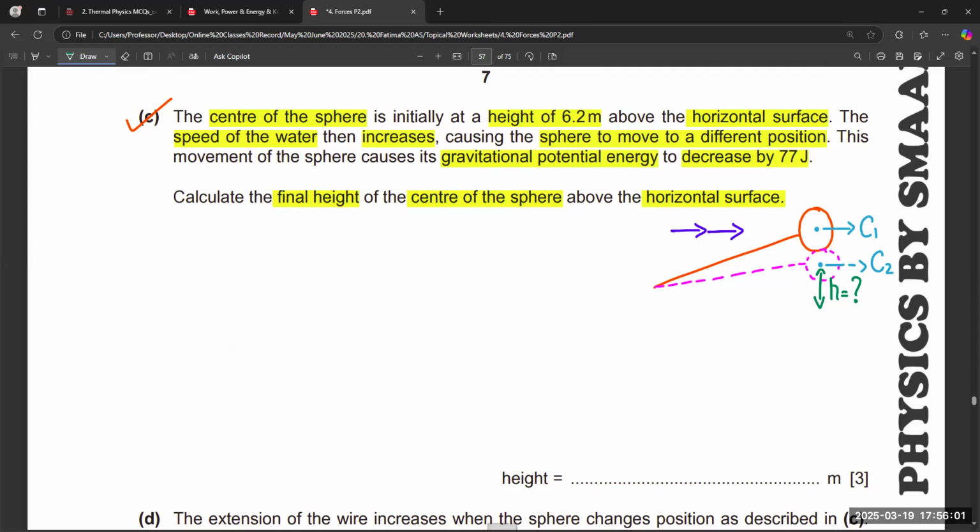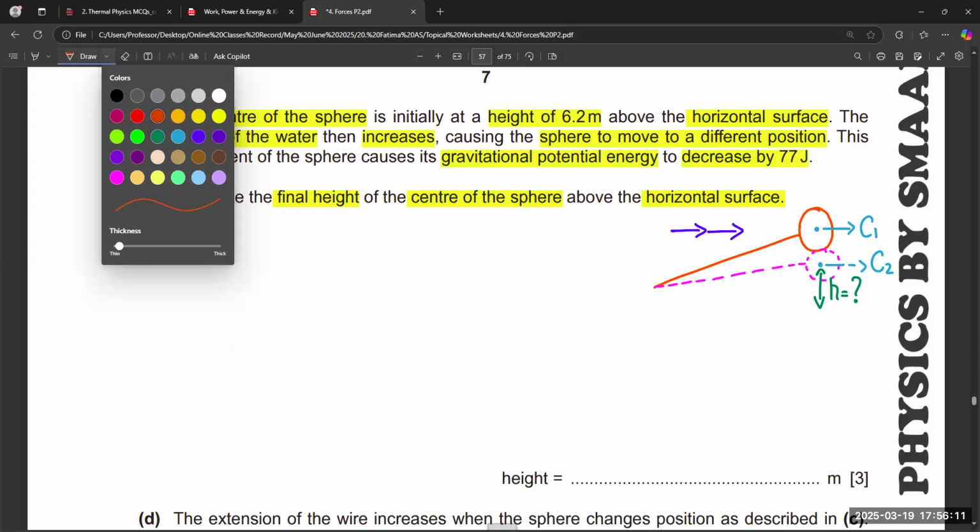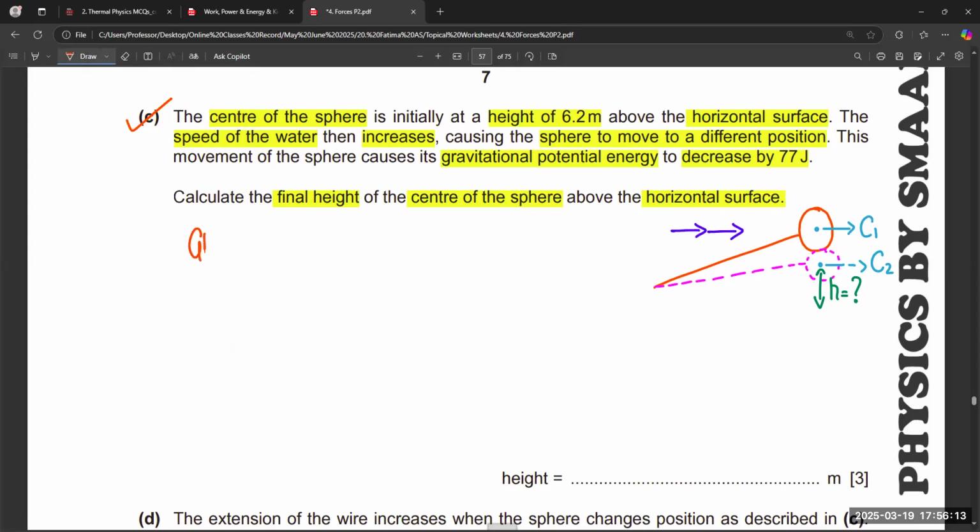So basically we know that the gravitational potential energy change is 77, which is actually a decrease. The formula of gravitational potential energy is mgh, or W into h, because mg is equal to the weight of the body.